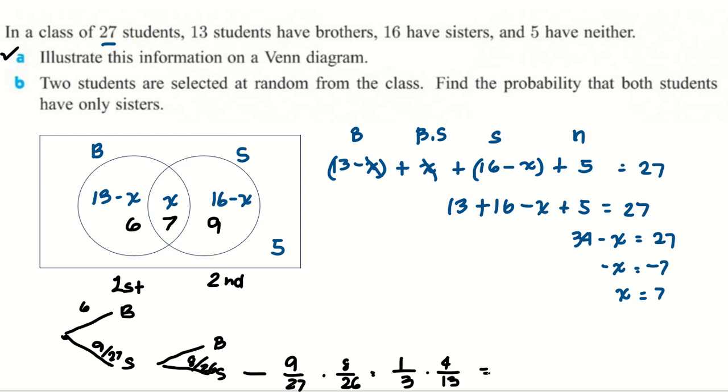That's simpler. So the probability of selecting 2 students with only sisters is 4 over 39. So that's our answer.